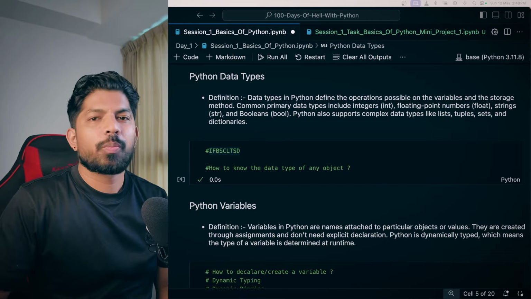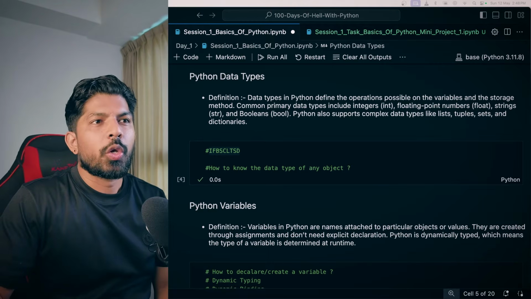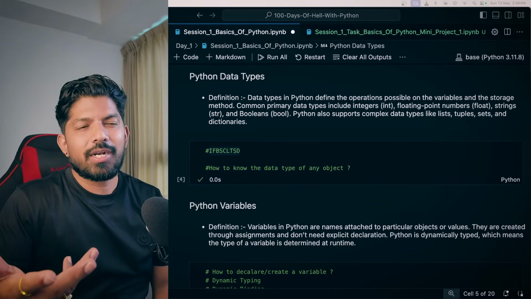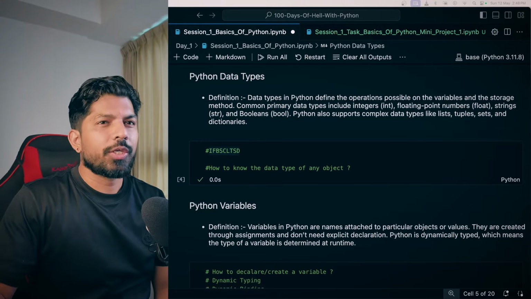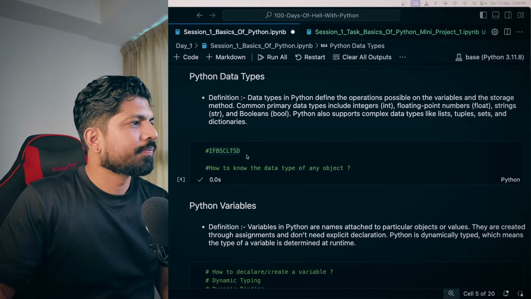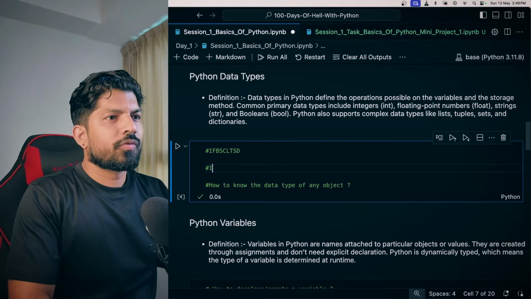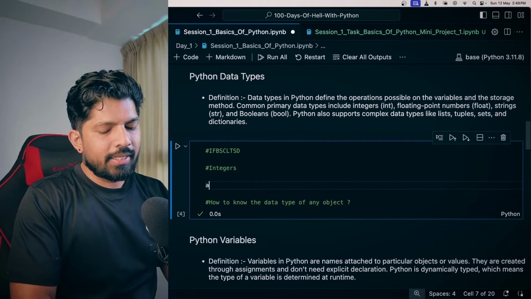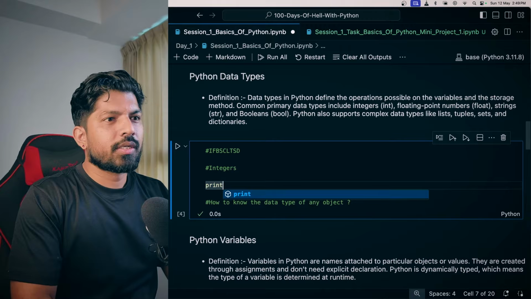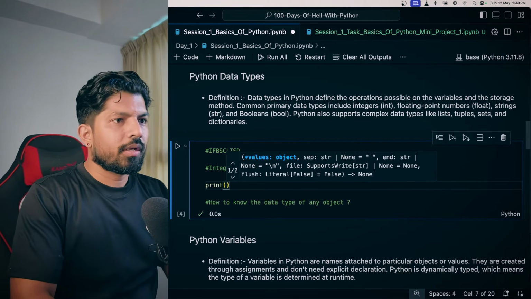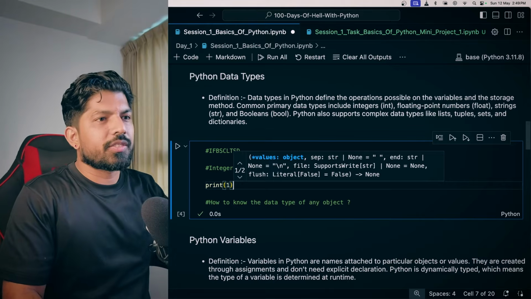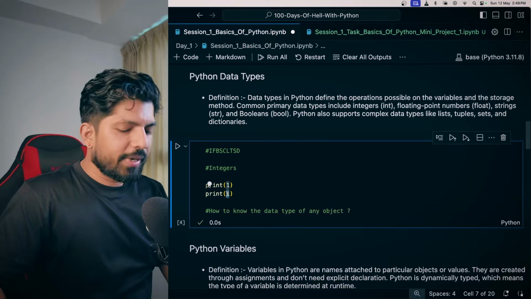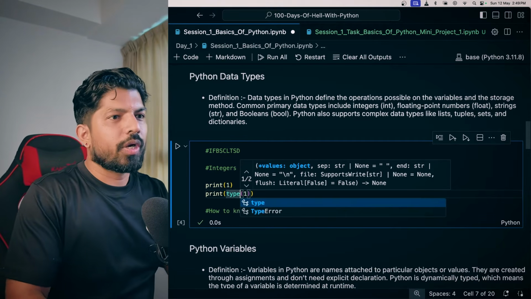So now the next part is Python data types. In this we have integers, float, strings, booleans, then again some complex data types like list, tuples, sets, and dictionaries. You can read this definition, but let's go with the practical. Okay, so the first is integers. So let's print an integer like this. And we will also be printing the type of this data type, so it will be better for your understanding.